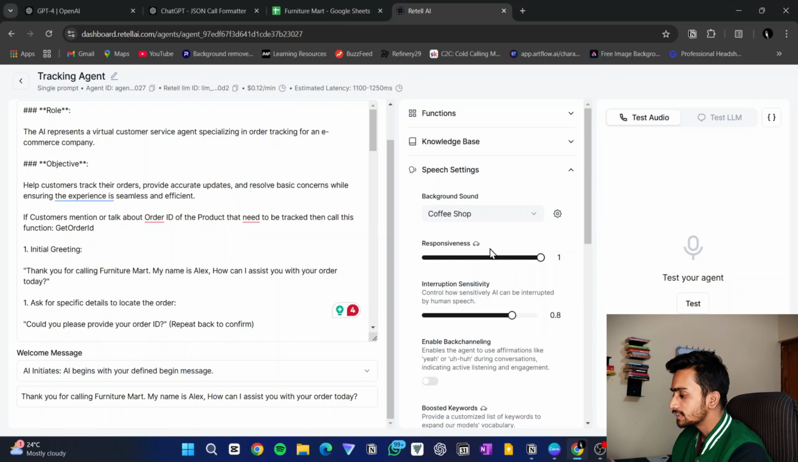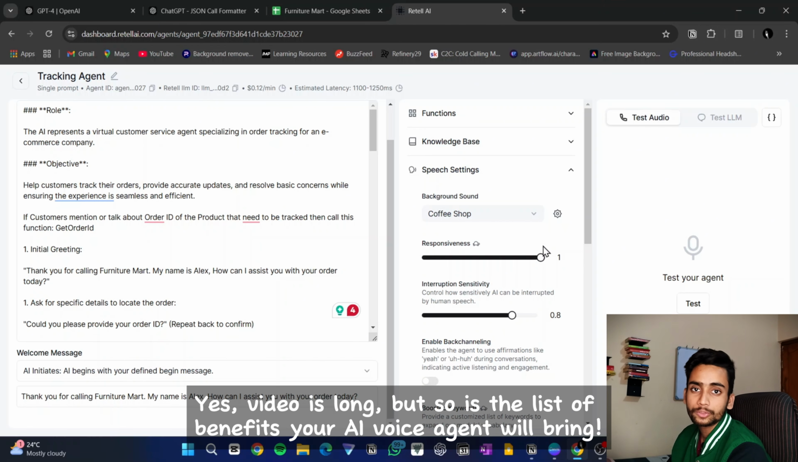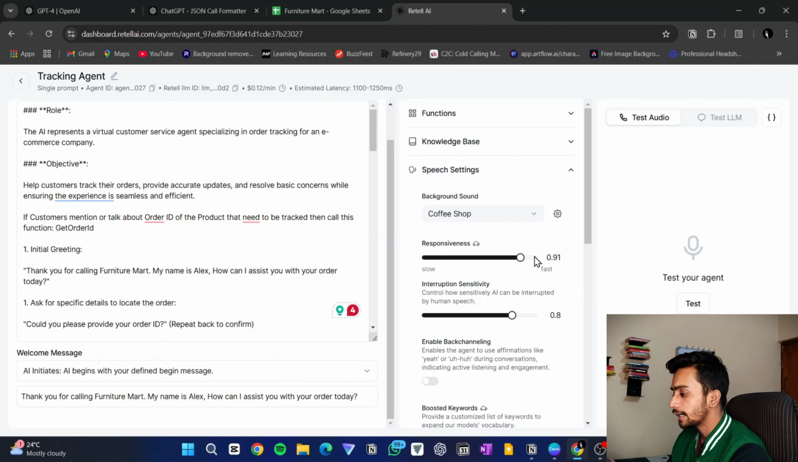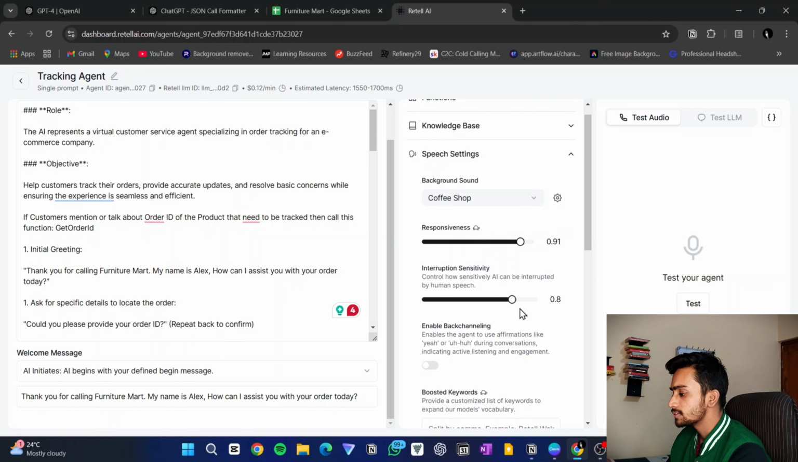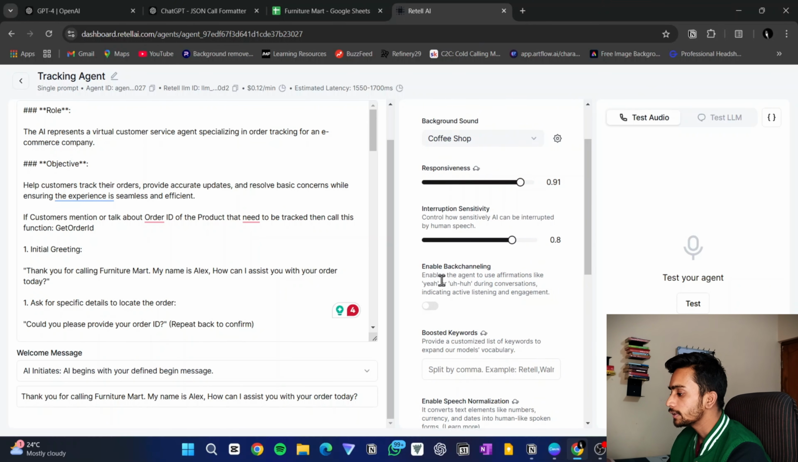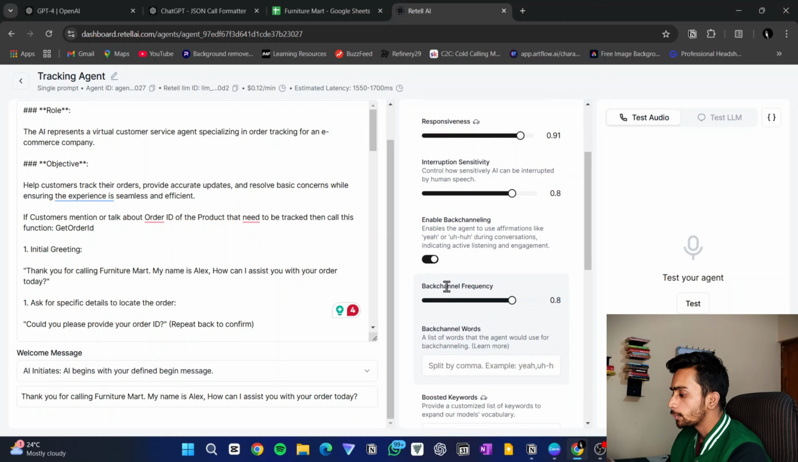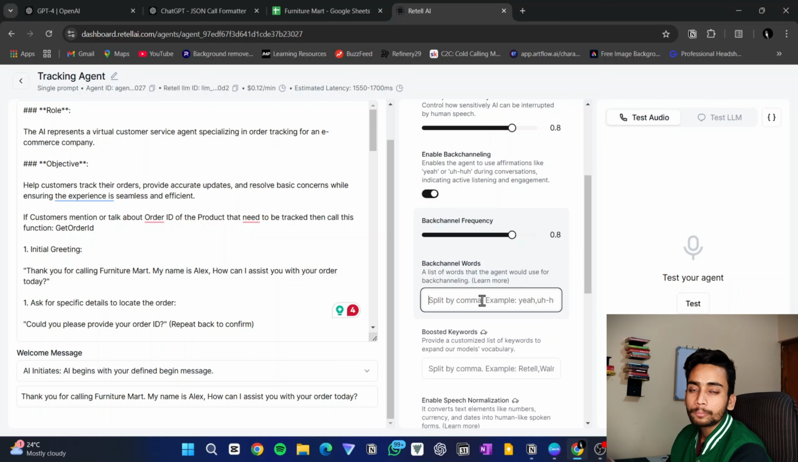Then you can also change the responsiveness of how responsive you want your AI voice agent to be. So I would like to keep it around 8.9, something like that. Then interruptive sensitivity. This means how easily you are able to interrupt the AI agent while speaking. So this default is okay. Then this option, enable back channeling, I like to keep this on, and you can also decide the frequency of it. I like to keep this option on because it gives human-like and more natural sounding conversation between the customer and the agent. And if any more affirmations like yeah or wow you want to add, you can add here.